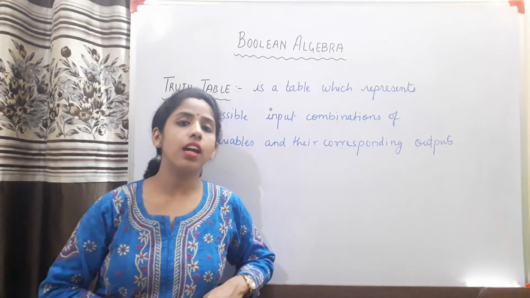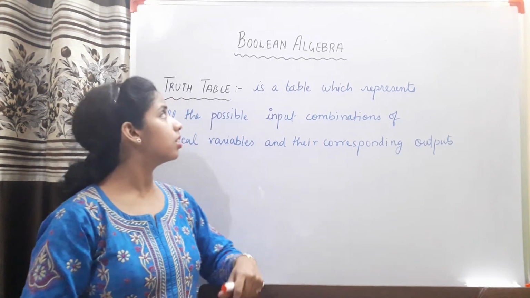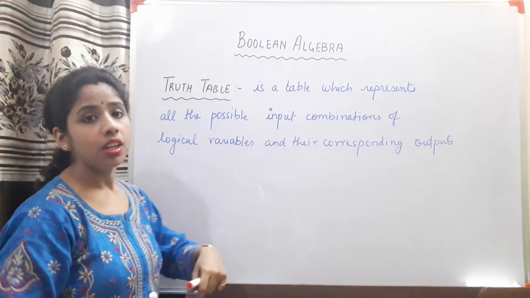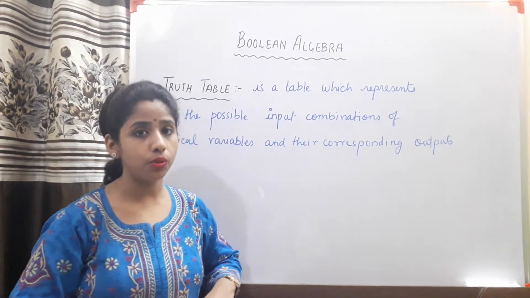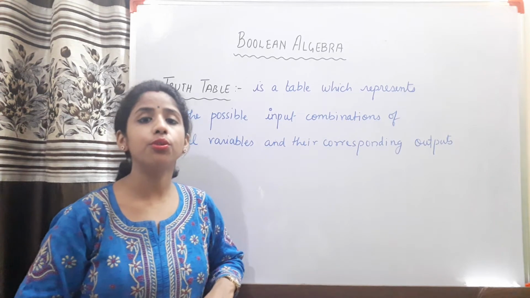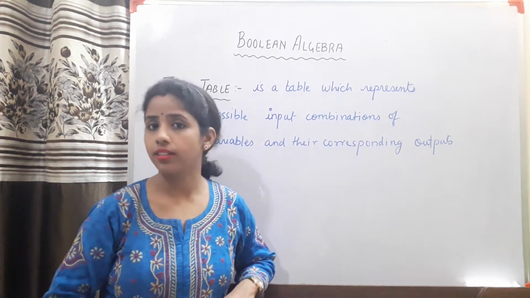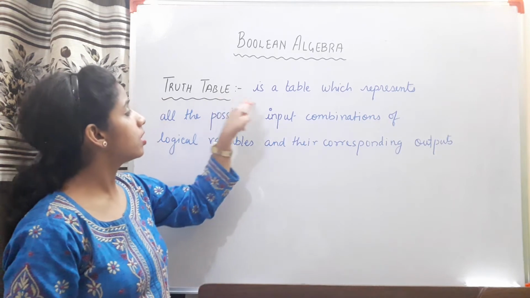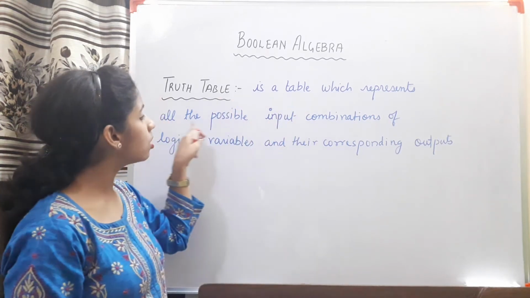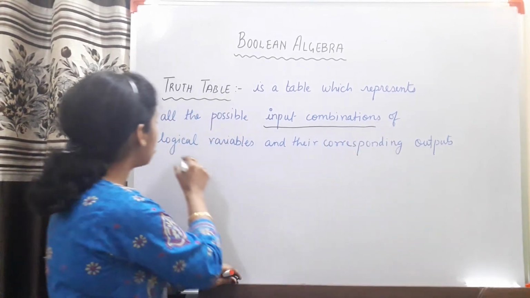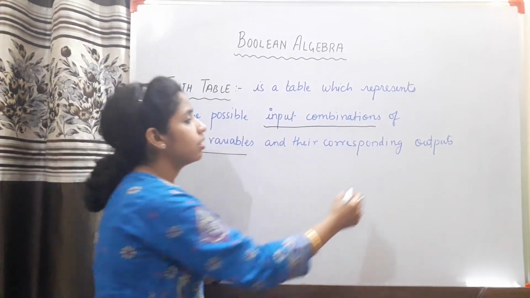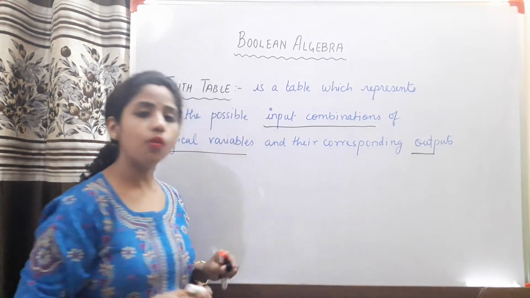So the next important term in this chapter is truth table, because everything here will be expressed in the form of truth table only. So it is very important for you to know what a truth table is. Children, a truth table is a table which represents all the possible input combinations of logical variables and their corresponding outputs. Now what does this mean?